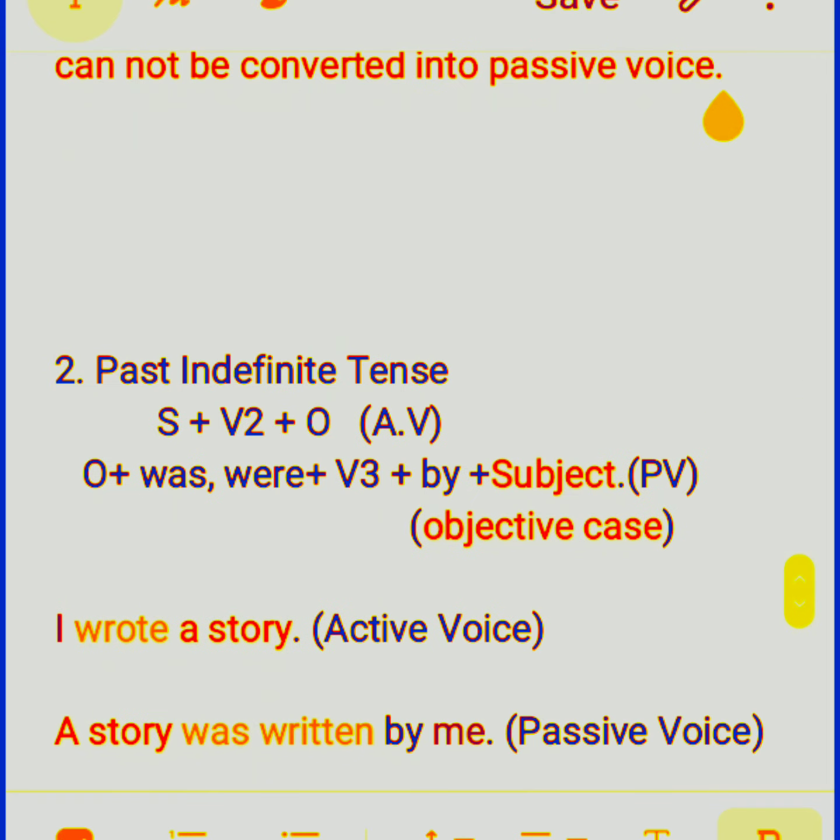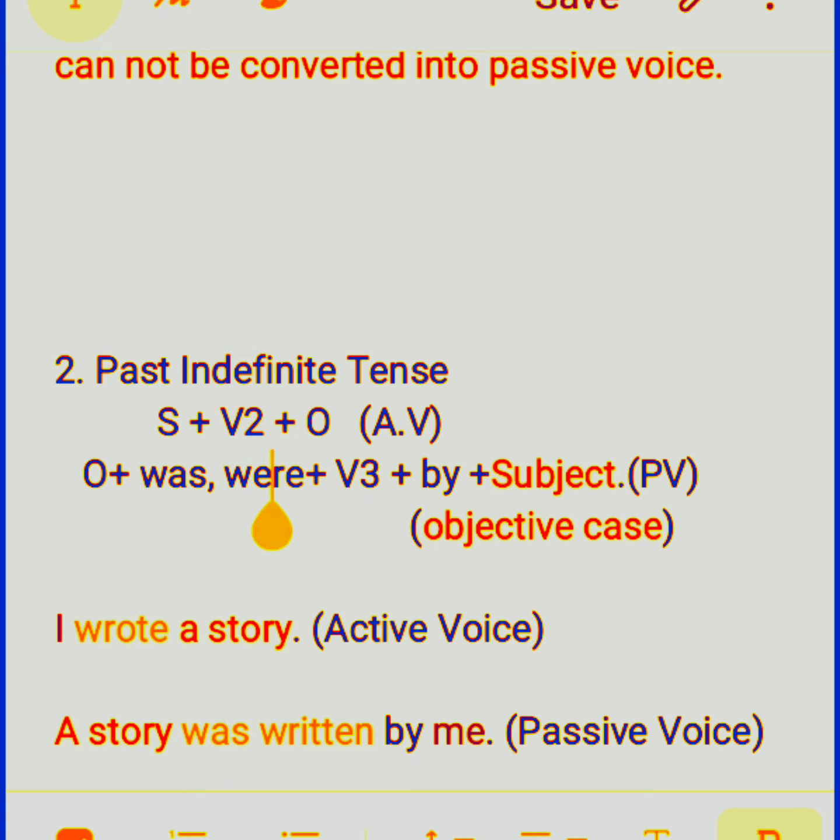So here the difference is slight. In the past indefinite tense the formula is subject plus V2 plus object. In present indefinite the formula was subject plus V1 plus object. Only the difference is in the form of the main verb. So here we have to use the second form. And now look at this passive formula: object plus was/were.